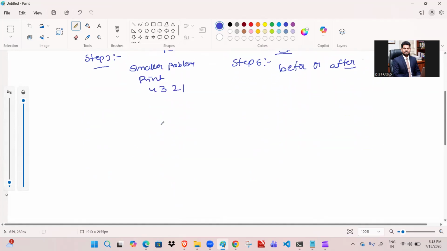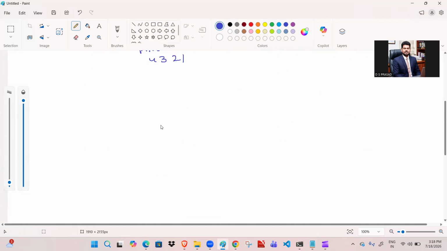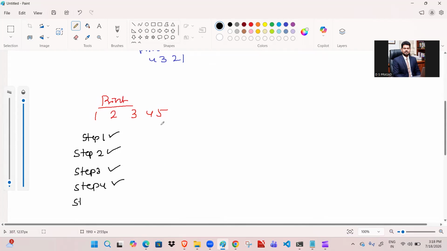Similarly, I want to print the same case, but this time 1, 2, 3, 4, 5. The base case in step one is the same, step two is also the same, step three is the same, and step four is also the same. When it comes to step five, we need to decide before or after.